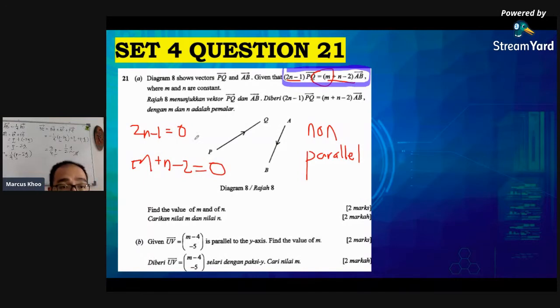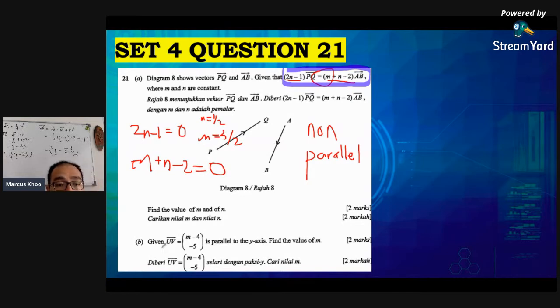Okay, I'm just going to give you the answer. n is half. You can do this later. m equals 3 over 2. But again, like I said, the point is this. I want to show you that these are two non-parallel lines, but equal. Then you must remember again, non-parallel lines but equal can only happen if the constant is 0. If the brackets in front of all these are zero, then it can happen that way. Which is why it's a 2-mark question, because it's a very simple one.